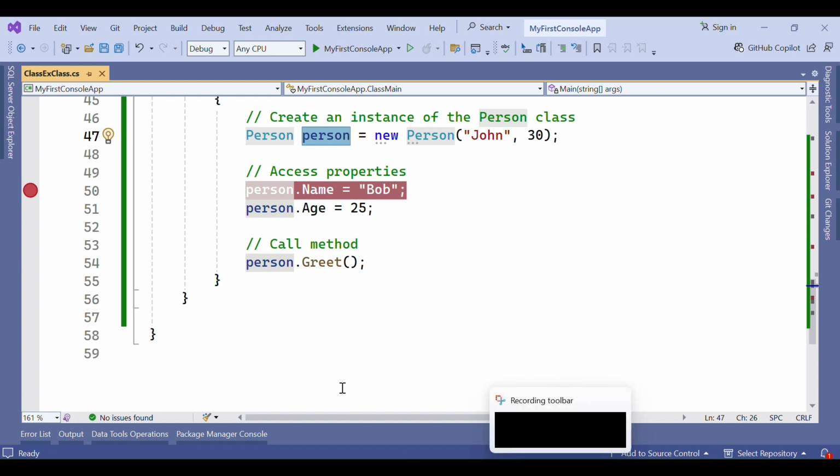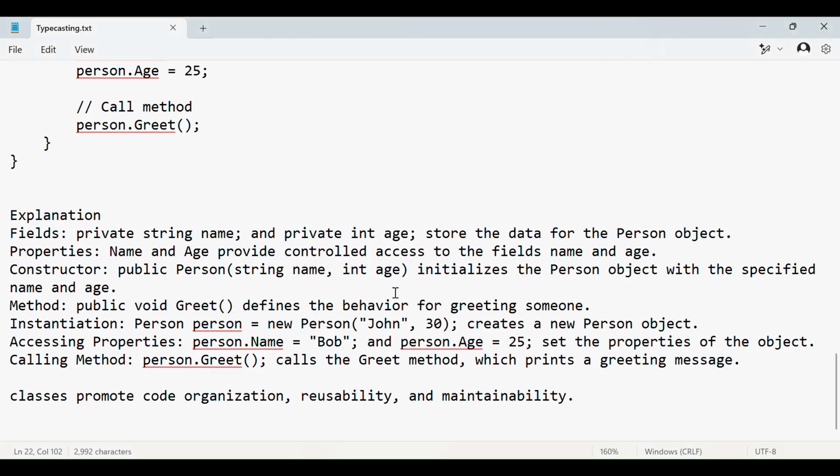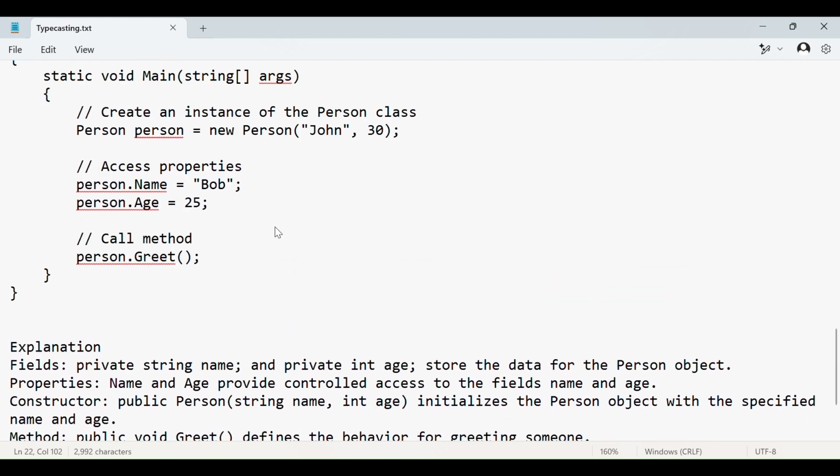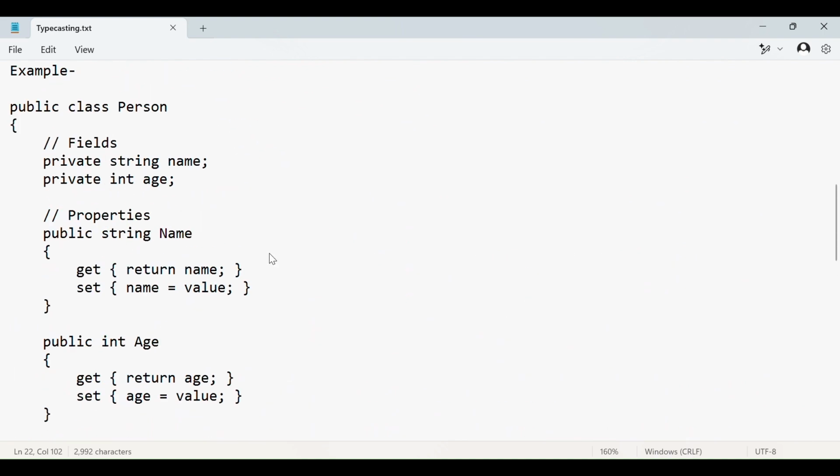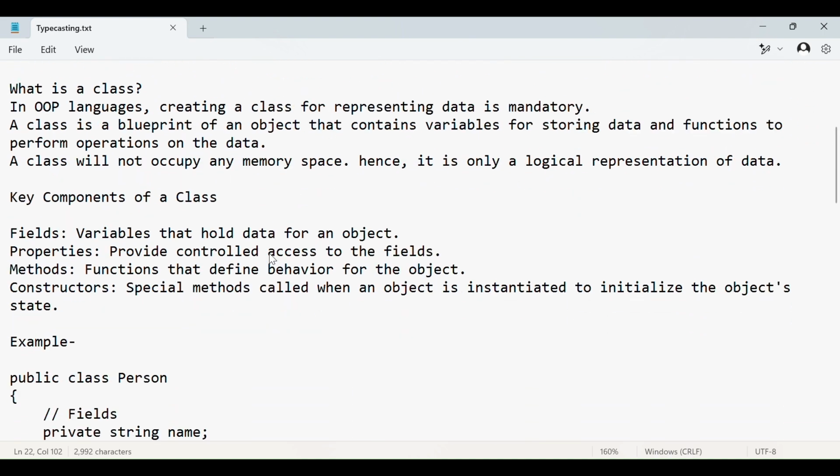This is all about the basic definition of a class. There are different types of classes as well. We will discuss one by one what types of classes there are, and all the components present inside a class, like fields, properties, methods and constructor, in our upcoming video series.